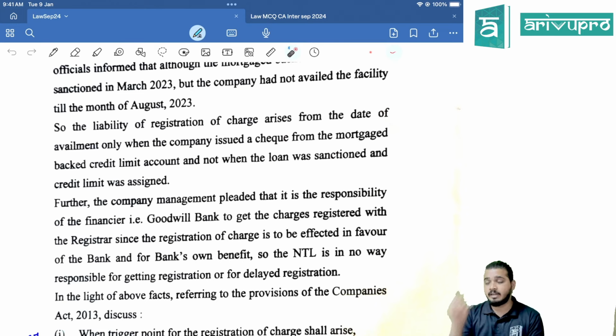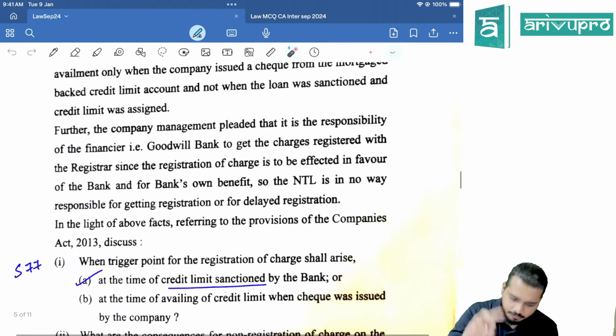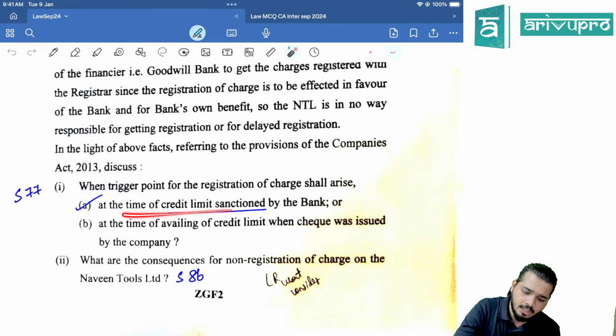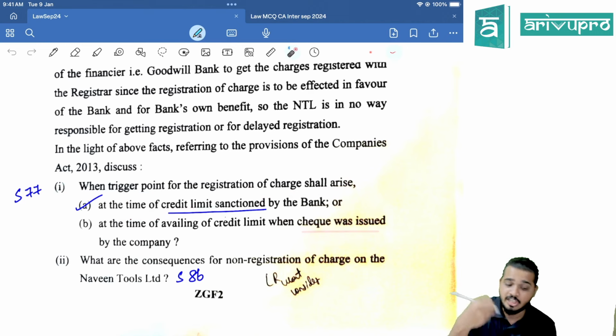But under section 78, there is one more provision where the charge holder can go and get the charge registered with the ROC and reimbursement can be done. Right? So here, what is the point here? What is the trigger point for registration of charge? At the time of credit limit sanction or when the check was issued?